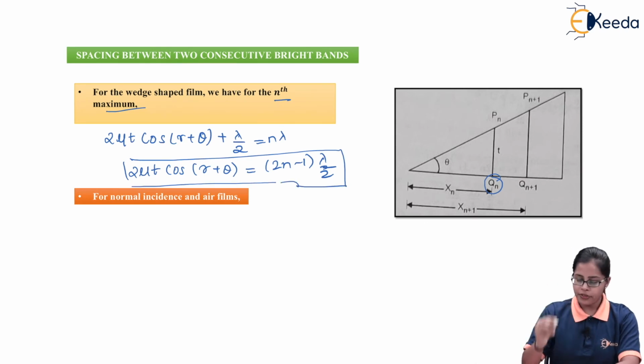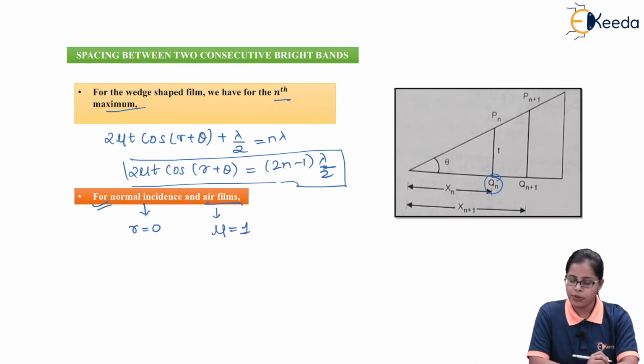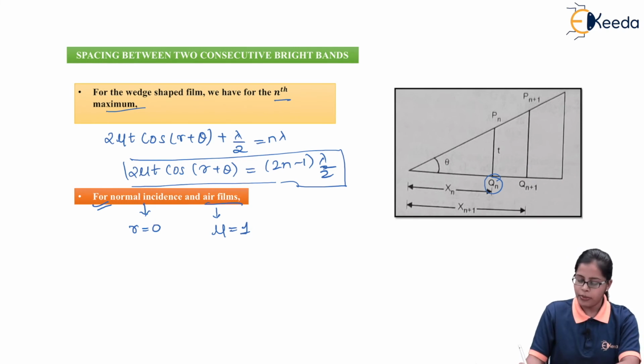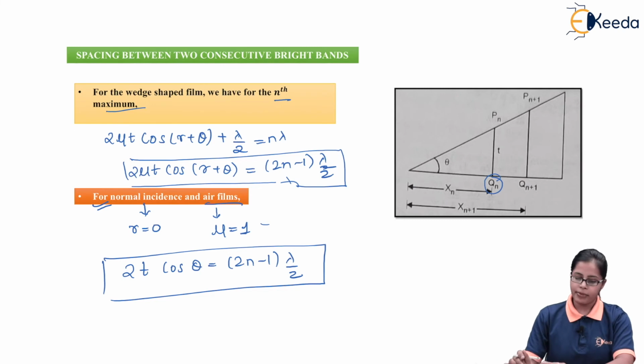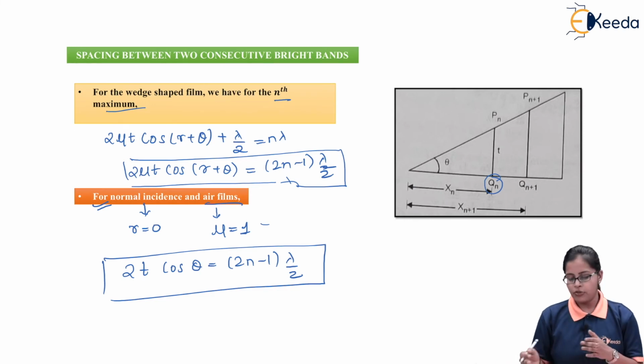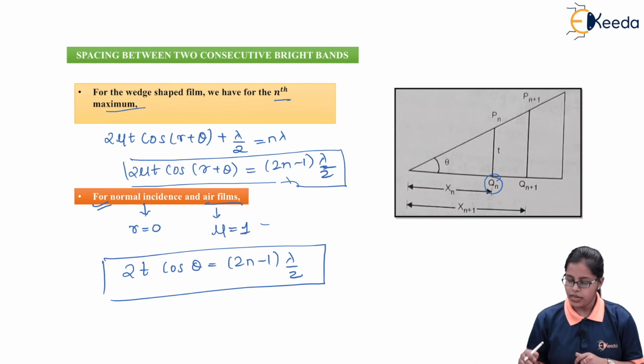Now, if I make use of the case of normal incidence and air film: for normal incidence there is no refraction, so the angle of refraction is 0, and for an air film the refractive index is taken to be 1, that is mu is 1. If I put these two values in the above equation, we get 2t cos theta equal to 2n minus 1 times lambda by 2. This is for the nth bright band, so we have written the condition as 2t cos theta equal to 2n minus 1 lambda by 2.